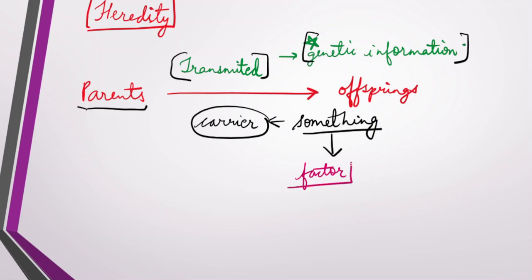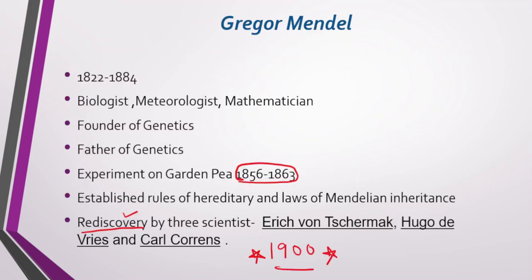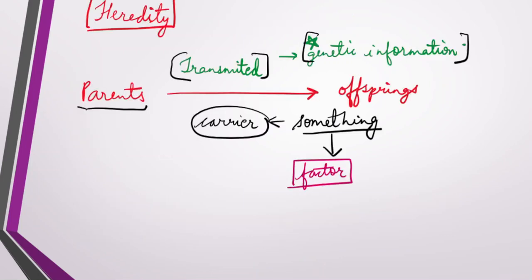Now we know that he was a good mathematician, as we studied here, a mathematician and also a biologist. Obviously we have heard many times in mathematics, if there is something unknown, we say it as x. So here Mendel, instead of saying x, termed it as factor: something which is carried from the parents to the offspring is known as a factor.